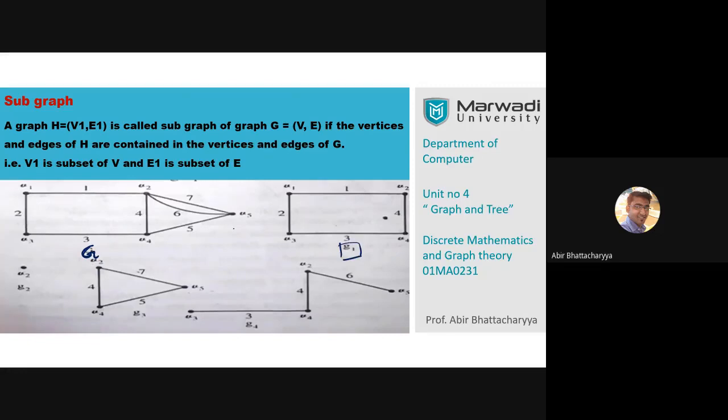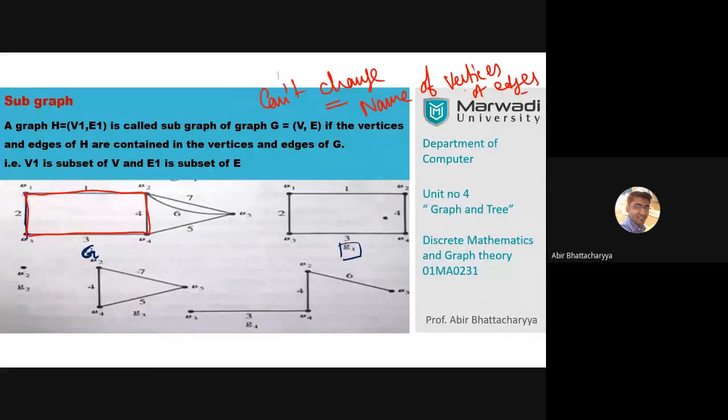Now what is the rule for this G1? I am cutting this graph in this manner. I make this rectangle a subgraph. What you need to remember to make a subgraph is that you cannot change the name of vertices and edges.